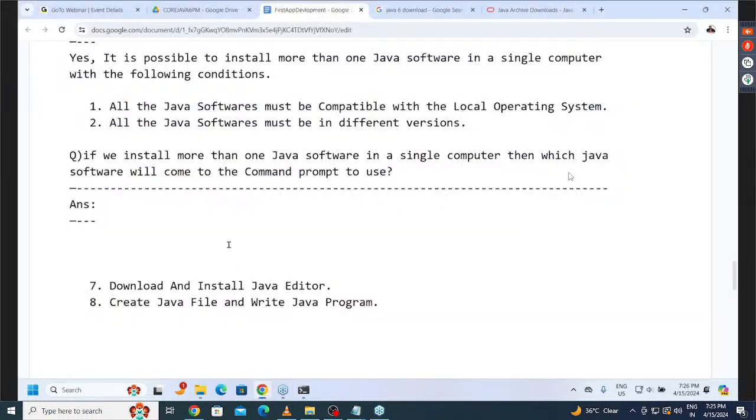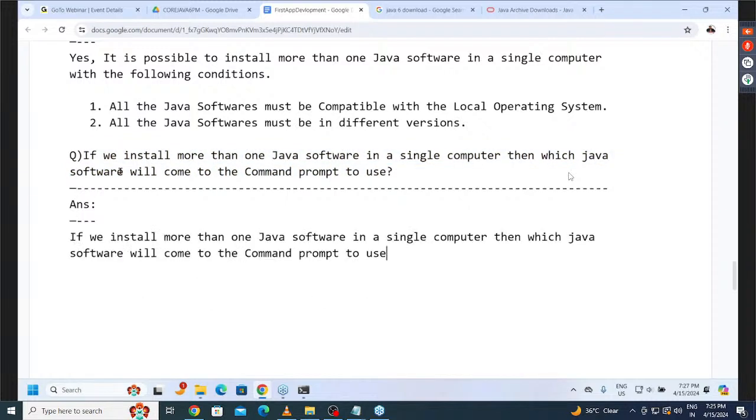Alright, so finally the answer for this question is what there? Alright, sir, if you install more than one Java software in a single computer, then which Java software will come to the command prompt to use? Answer for this question is what there? Right, sir.